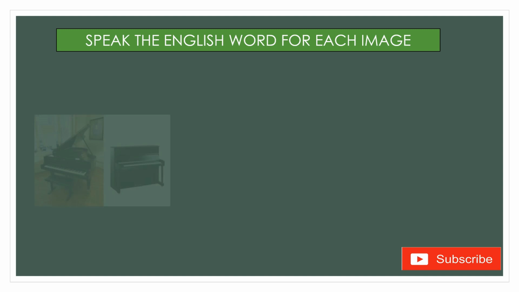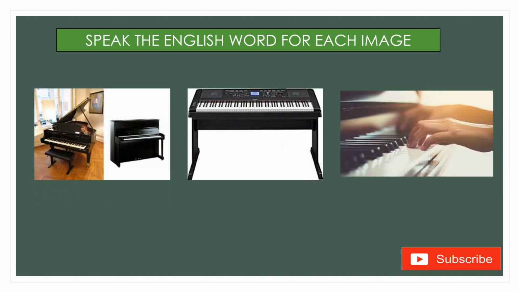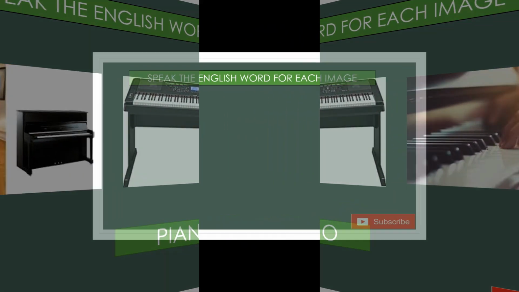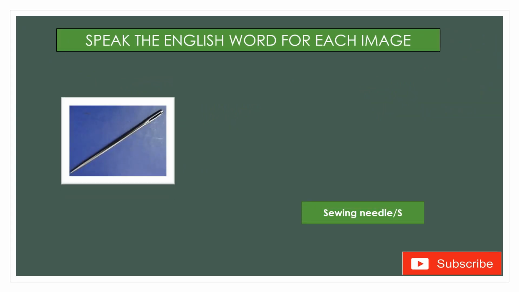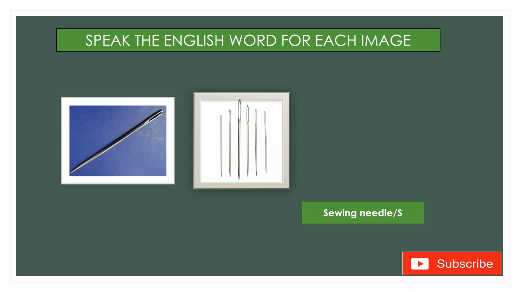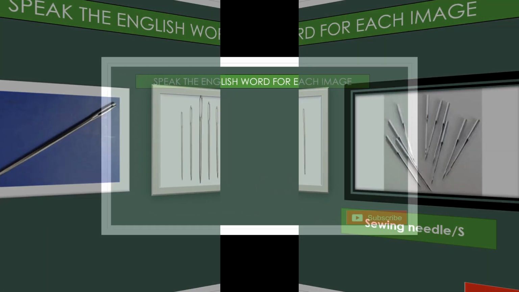This type of image you will find in the examination, or this we can call piano, P-I-A-N-O, piano. Next, first one is needle, sewing needle. If there is one needle, then we can call it needle. More than one like that, and this one, so we can call it needles, sewing needles.